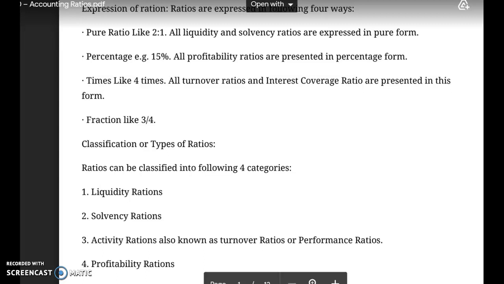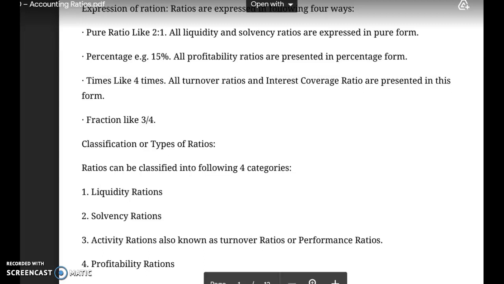So how will it be expressed? First of all, we will understand there are four different ways in which a ratio can be expressed. First, it is called the pure ratio or simple way, like I had written here, 2:1, 4:1, 8.5:1. When the ratios are expressed in this way, we would say that they are expressed in a simple form or in the pure form.